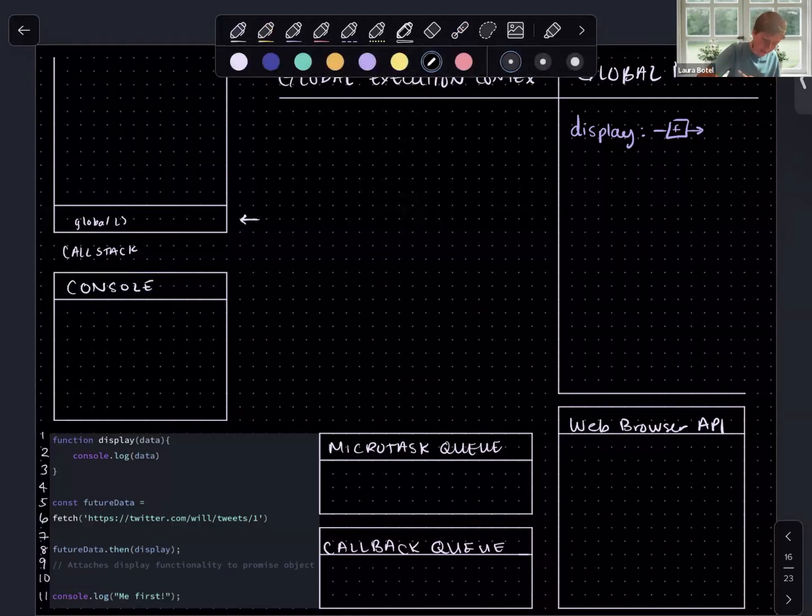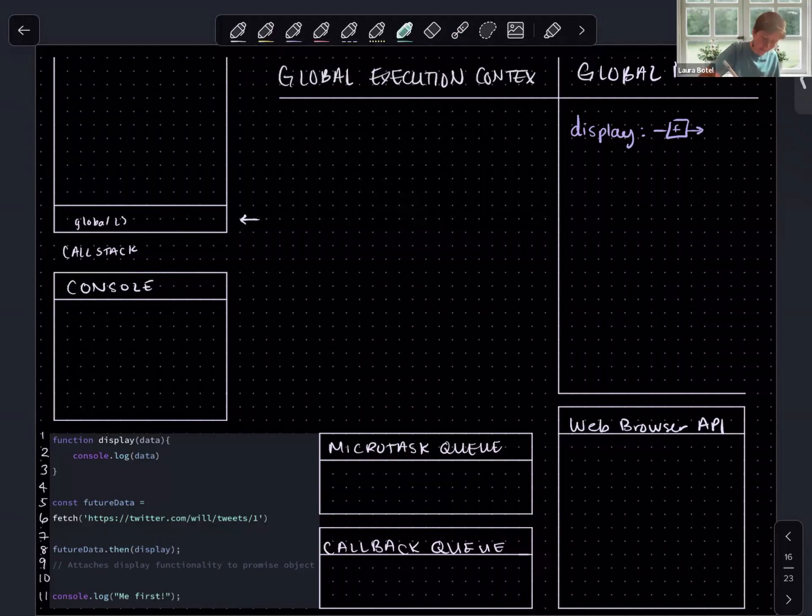Okay, future data. And future data is going to be equal to the evaluated result of invoking the fetch function with the argument of this URL. Now remember, fetch returns a promise, and this happens immediately. So even though we don't yet know what the value of the first tweet of our user Will is on Twitter,